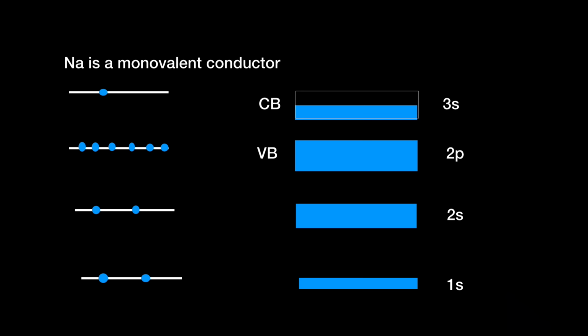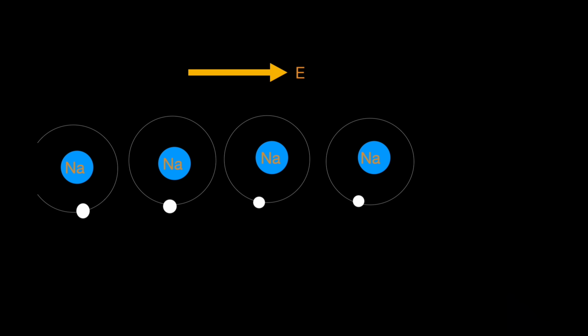And sodium is a monovalent conductor because these electrons which are in conduction band can easily jump into these empty states and conduct electricity like this. These are one electron of 3s level in every sodium atom. And these levels can contain at most two electrons. So there can be two electrons in these levels, and as of now, they are having just one electron.